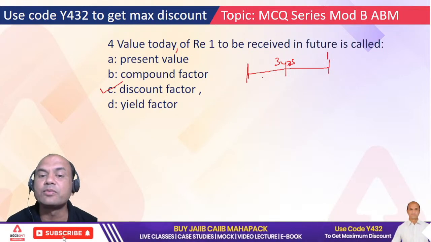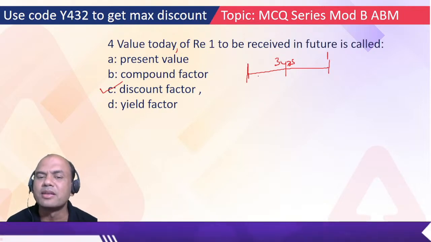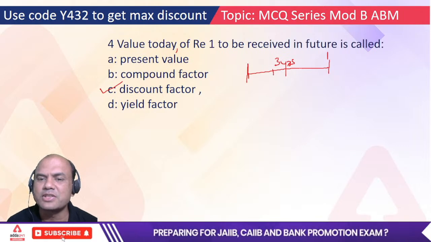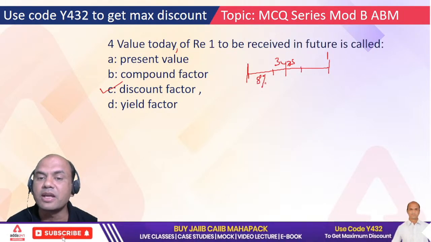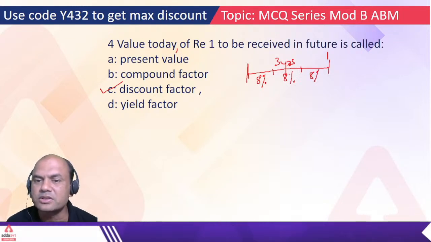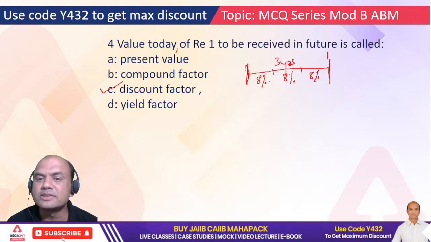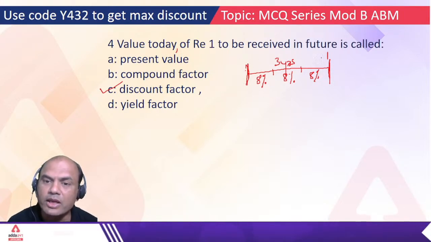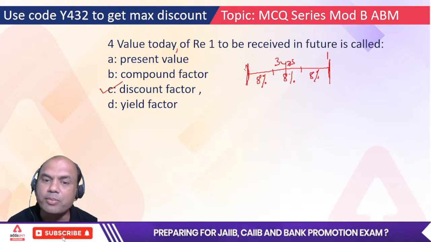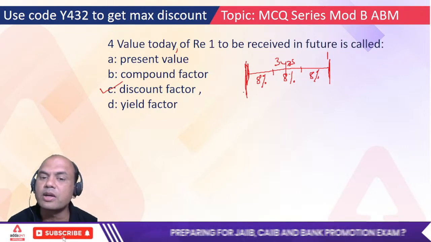And let's say the inflation is 8% per year. We are considering it constant. Now what will happen? If I receive rupee 1 after 3 years at this inflation rate, what does it mean? If I want to calculate the value of this rupee 1 for present, what is the worth of that rupee 1 now?